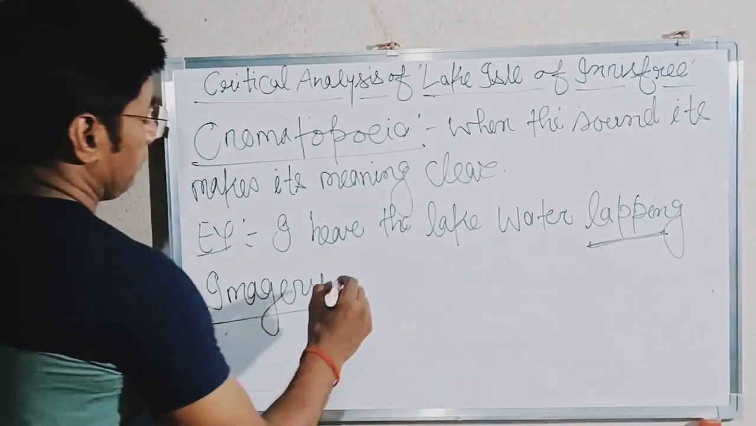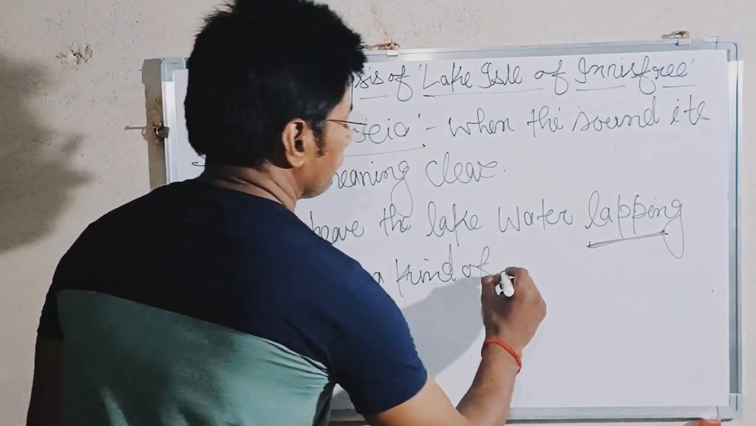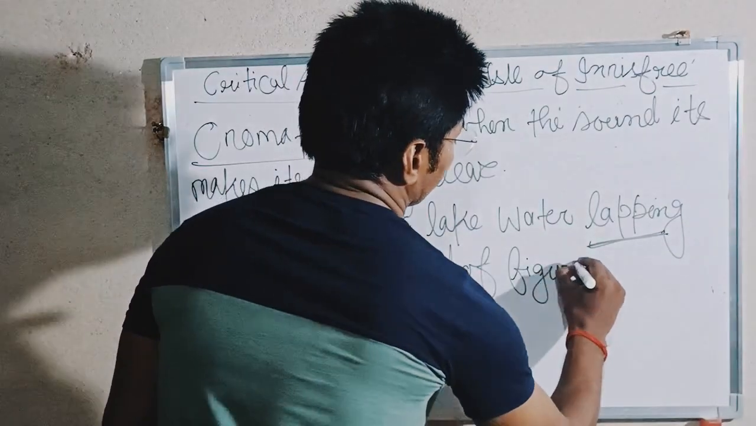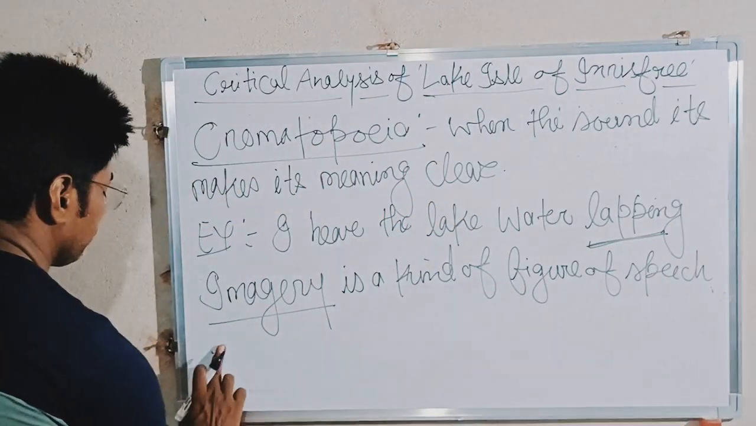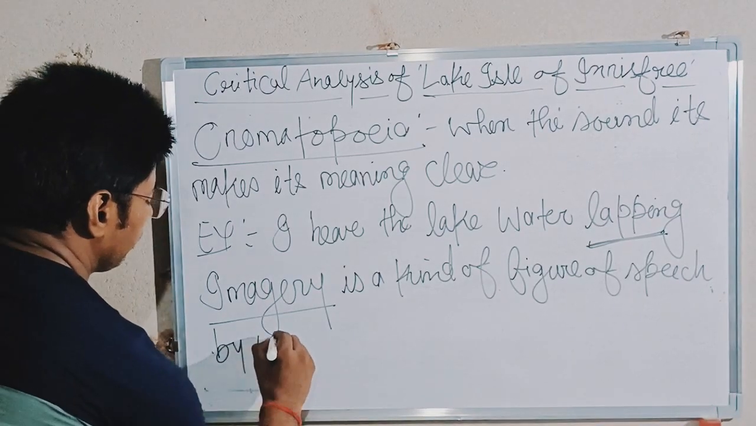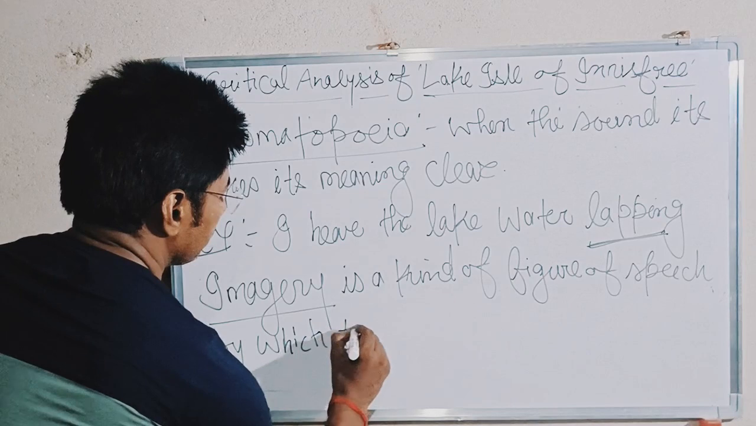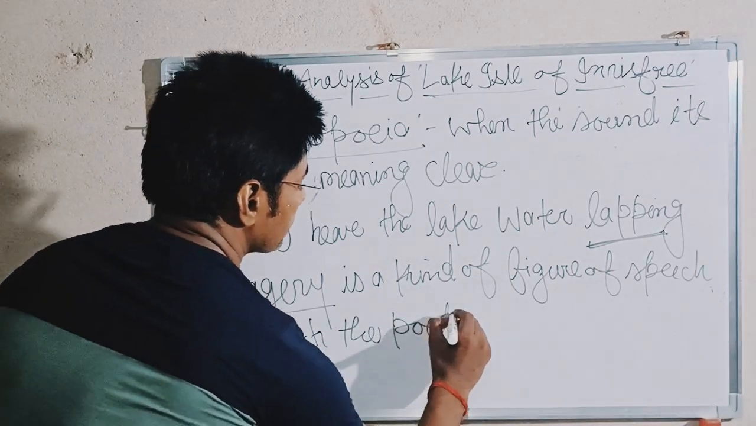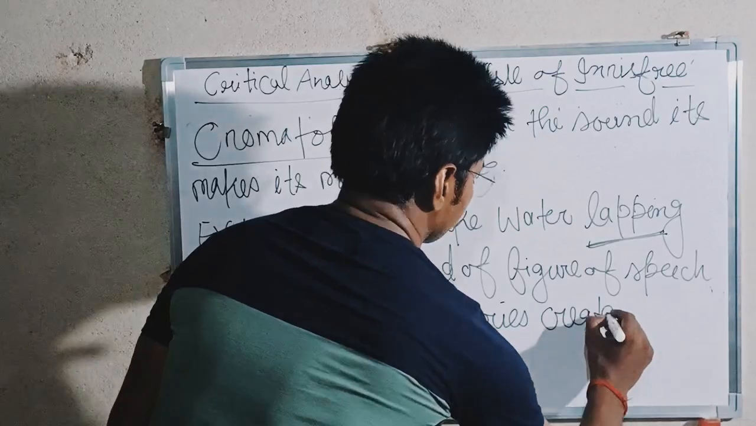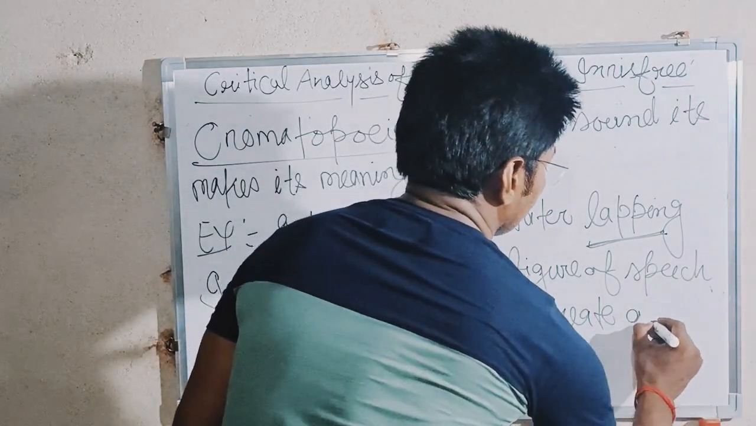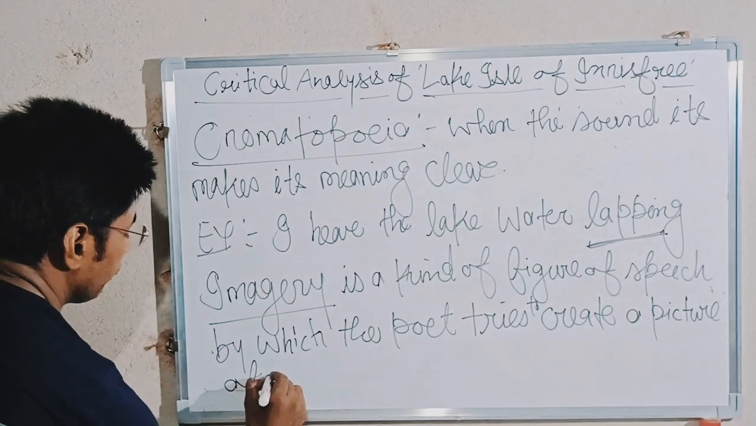I-M-A-G-E-R-Y. Imagery is a kind of figure of speech by which the poet tries to create a picture of words.